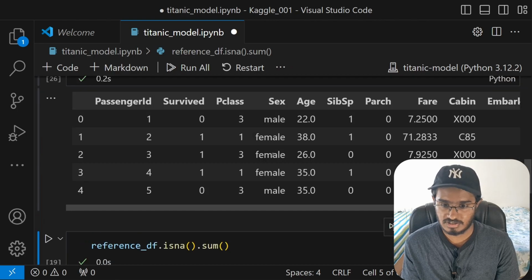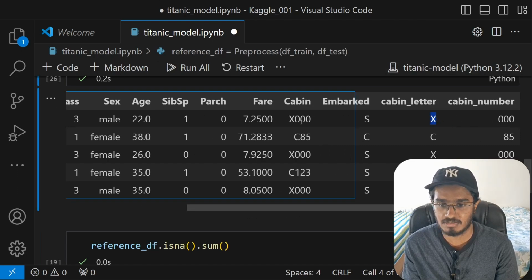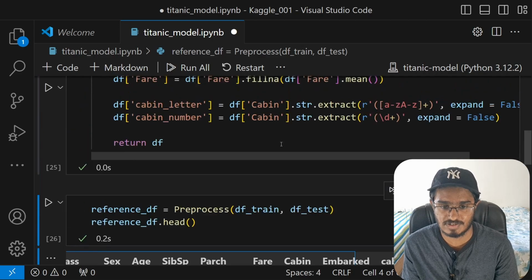Now this time it should work. Yep, it works. Now we should be having 2 new columns, cabin letter and cabin number, which has extracted the letter and the number separately. Now we don't need this column anymore, so I will drop that off as well.